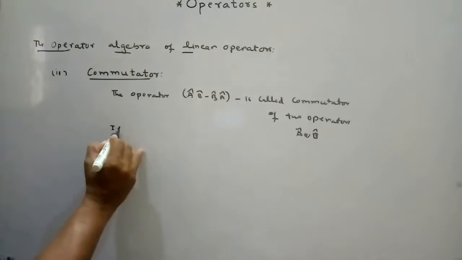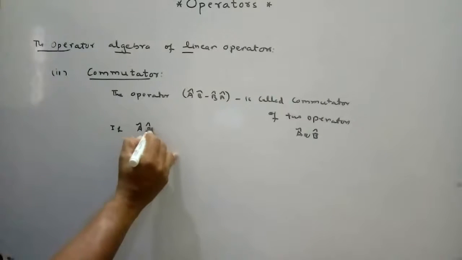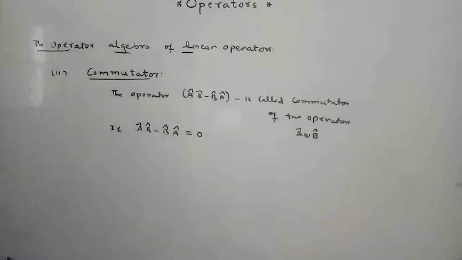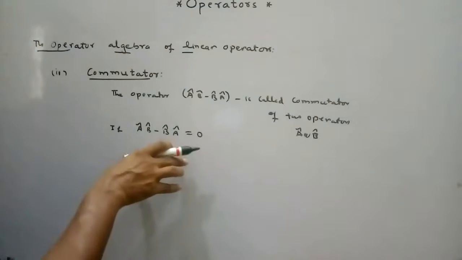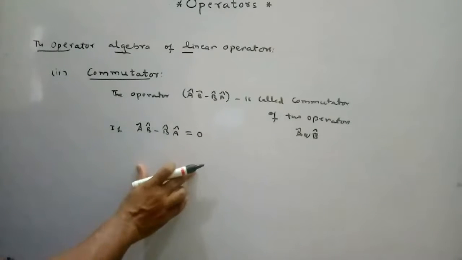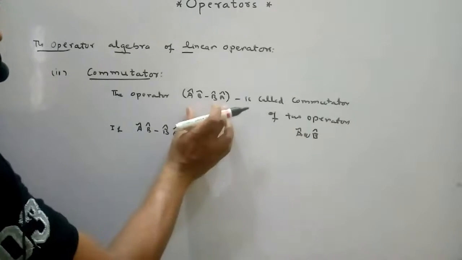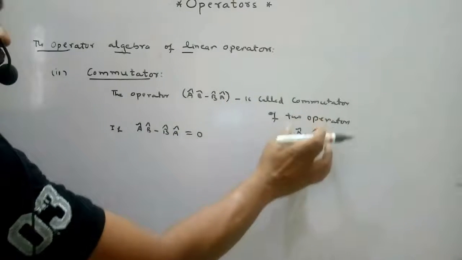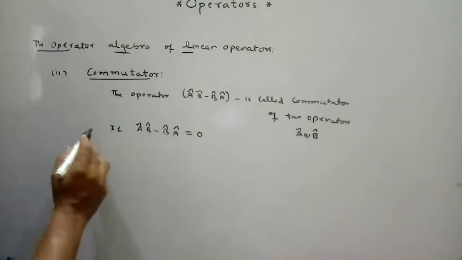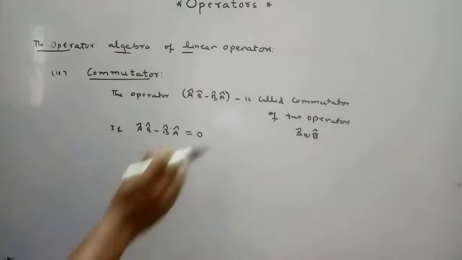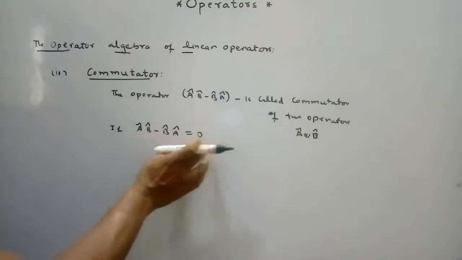The next case is if AB minus BA equals 0, that is, the value of the commutator of these two operators is 0.